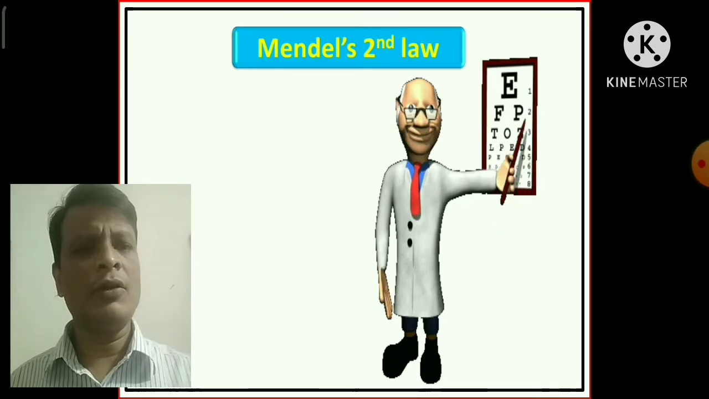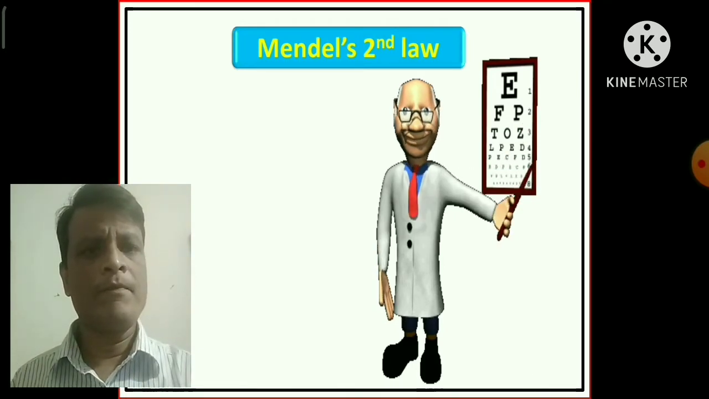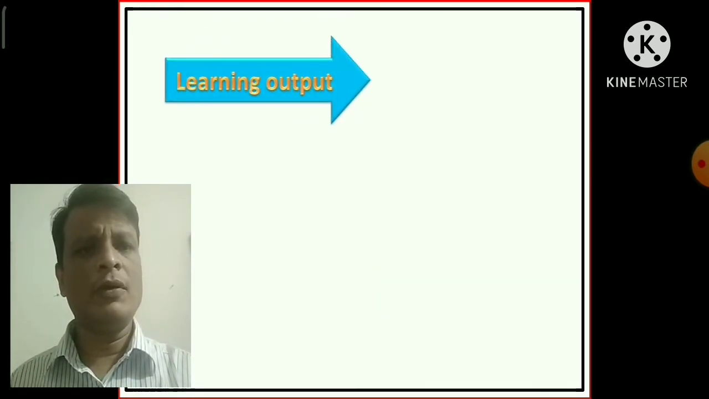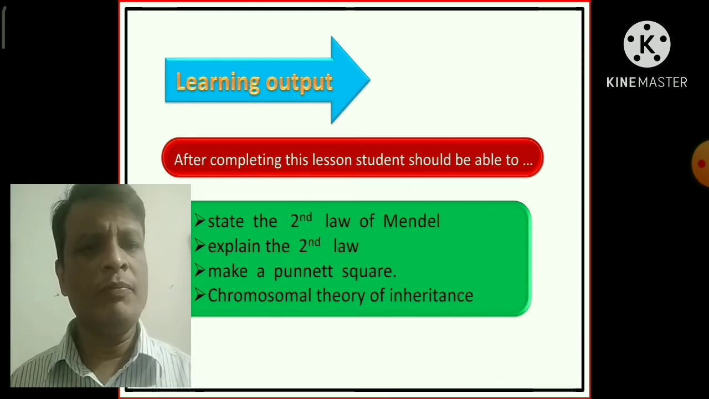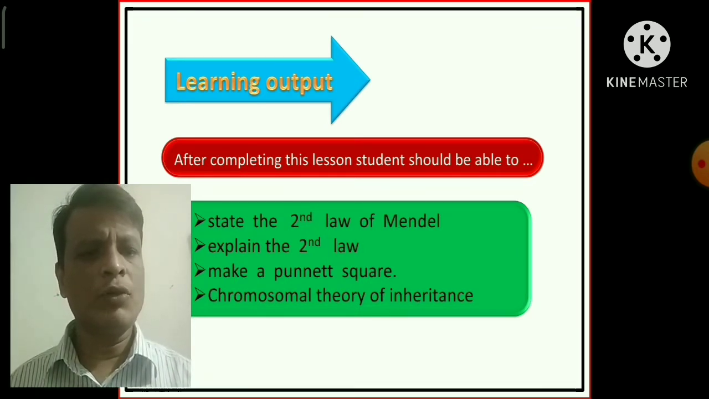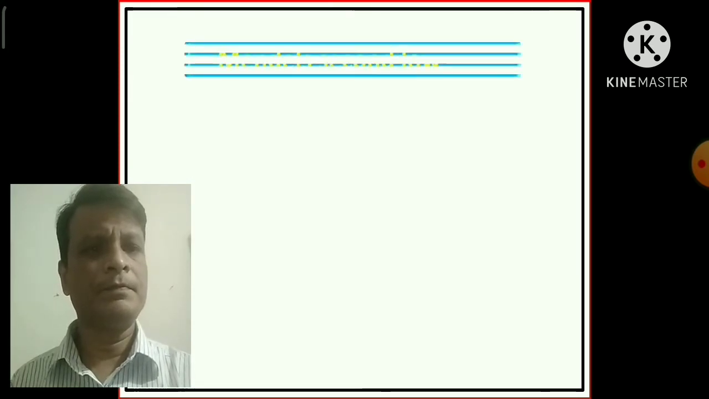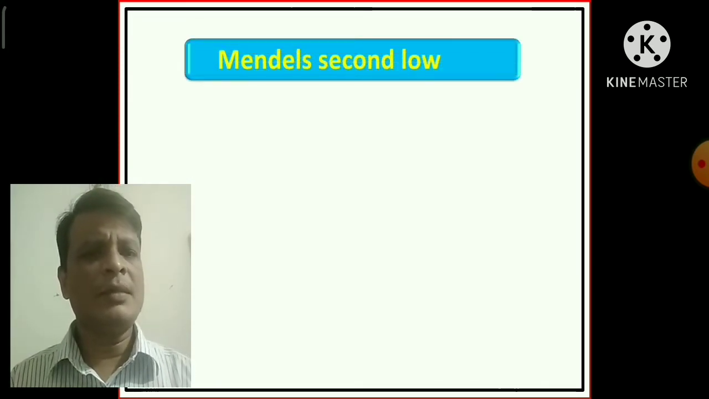Mendel's second law. First of all, learning outcome. After completing this lesson, students should be able to state the second law of Mendel, explain the second law, make a Punnett square, and explain the chromosomal theory of inheritance. Now let's discuss Mendel's second law.